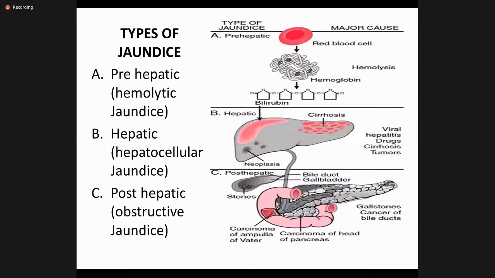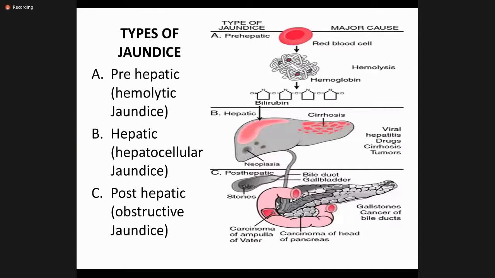So, in understanding jaundice, I think this is the most important picture, because whenever a patient comes to you for jaundice, and in your daily life, I think every student will meet a patient with jaundice in your family or in social gatherings. You can see a lot of people with reports, and they come to you saying that their patient is having jaundice. So jaundice is classically divided into three basic types.